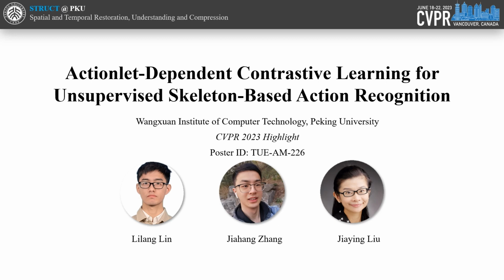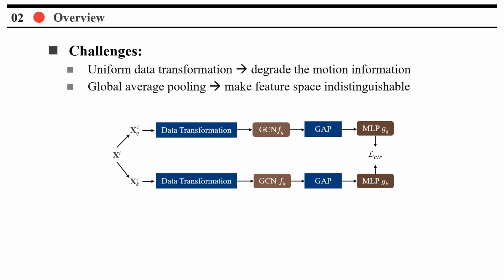The paper I will be presenting today is titled Actionlet-Dependent Contrastive Learning for Unsupervised Skeleton-Based Action Recognition. Previous skeleton-based contrastive learning transforms the skeleton data for creating positive and negative samples through data augmentations. However, existing contrastive learning methods treat different regions of the skeleton sequences uniformly, disregarding the fact that motion regions contain richer action information. This approach may degrade motion-correlated information too much.